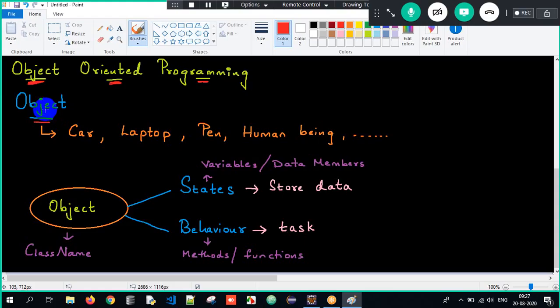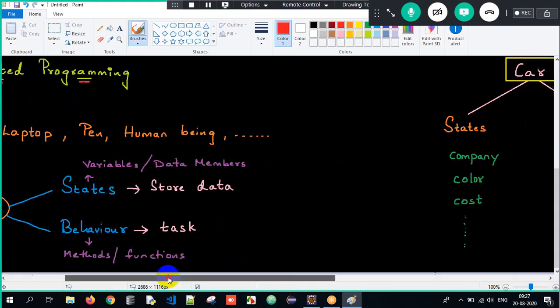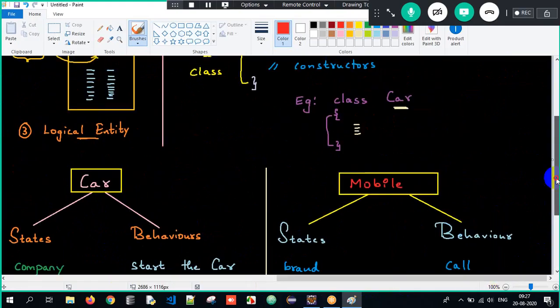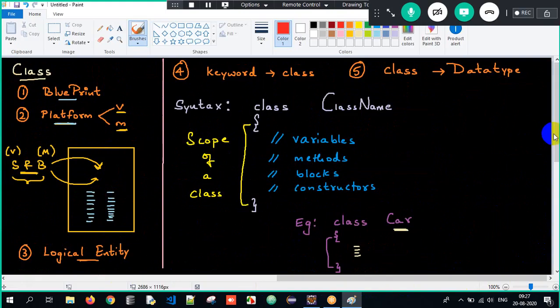Clear? And we took out an example here. We considered class and mobile as an object, and we differentiated what are states and what are behaviors. Clear? And then we kick-started with something called class. We knew how to write a Java program and we know what is a class, but in today's session, you understood it in detail. What is the first definition I told? It's a blueprint of an object.